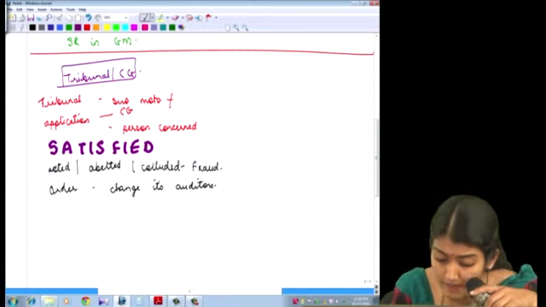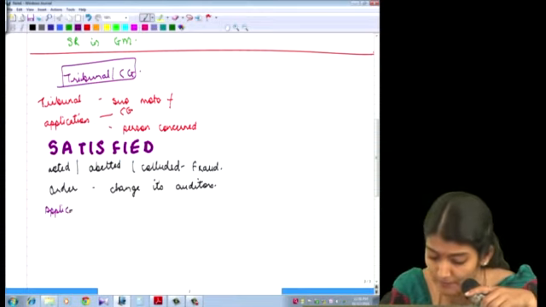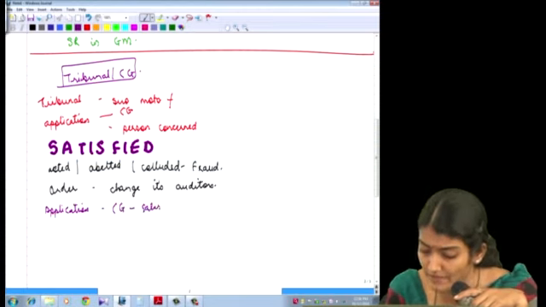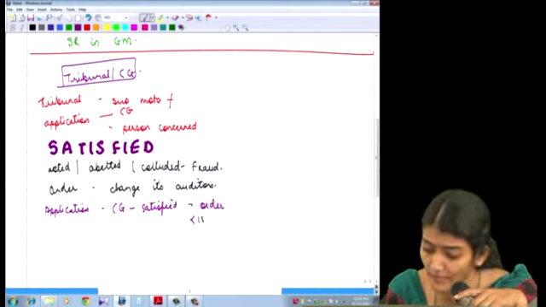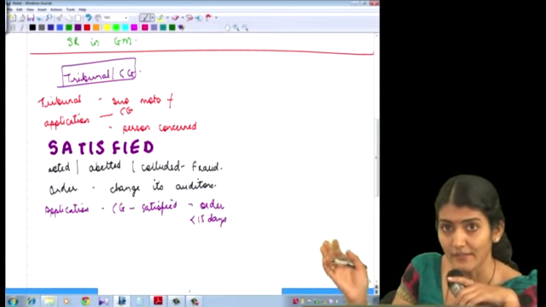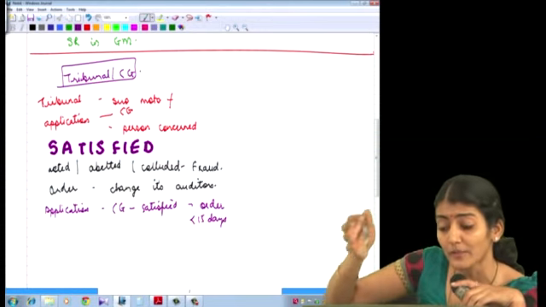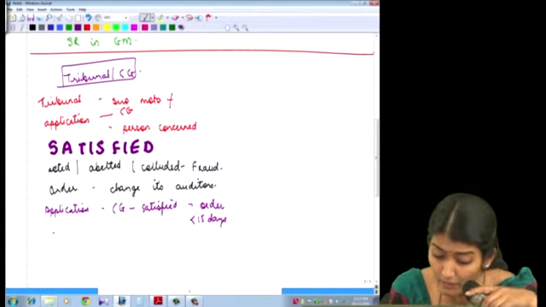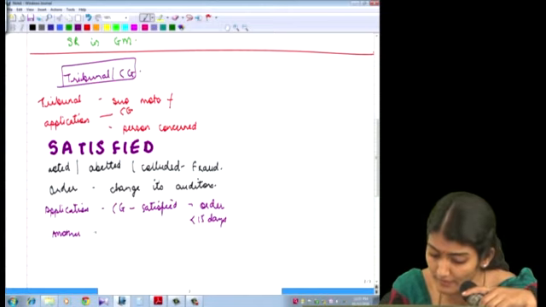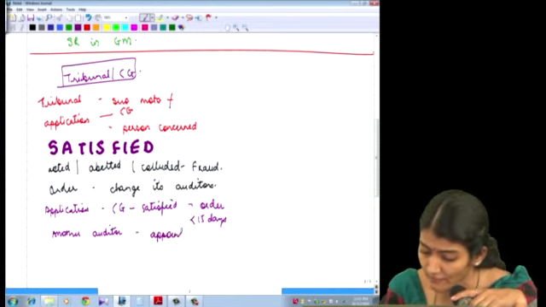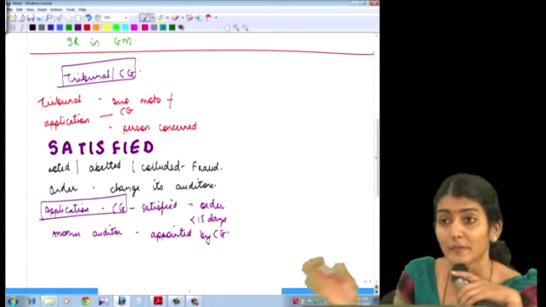So what does it say? If the application is received from CG and the tribunal is satisfied, then it shall pass the order within 15 days. And then another auditor, in place of the auditor being removed, will be appointed by the CG. In which case will it be appointed by the CG? Wonderful, when the application is received from CG.